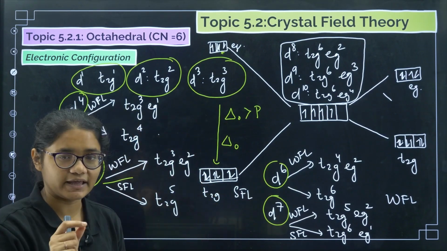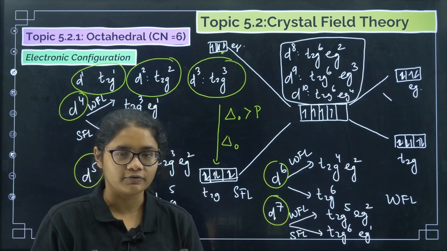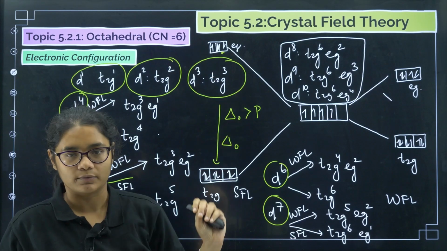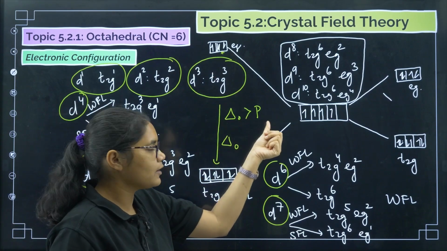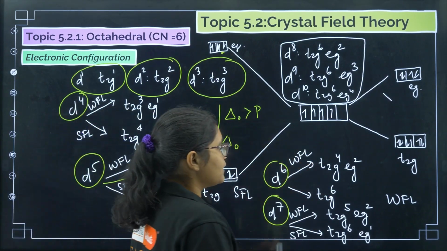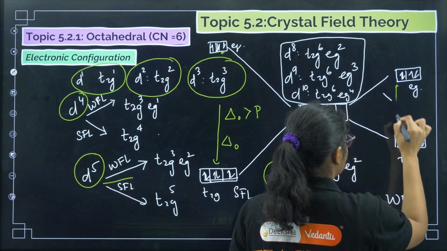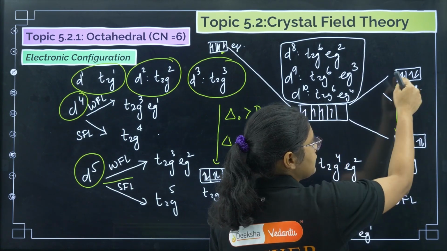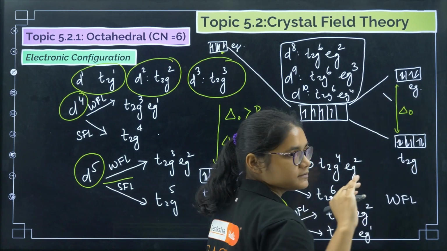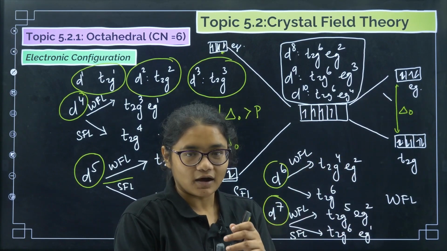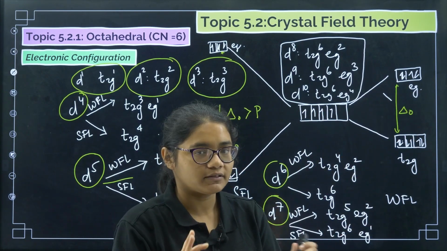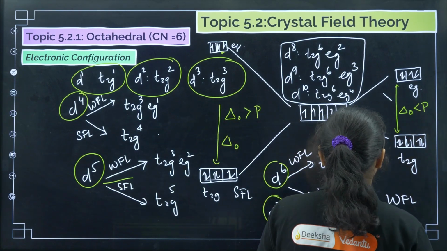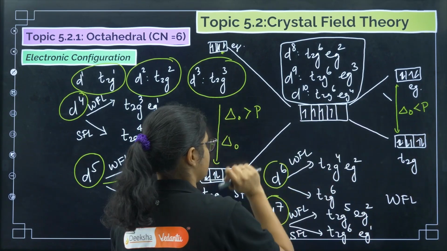Here the electron has to pair and has to suffer, but this suffering is less than climbing to the 21st floor. So we write this as delta O is greater than P. Now here you see this is also delta O, but here the electron feels that it is better to climb. Climbing is easier than adjusting with another electron with repulsion. So here we write delta O is less than P. Pairing energy is more here, pairing energy is less here.